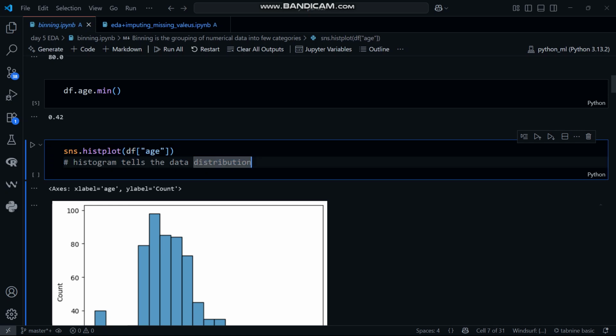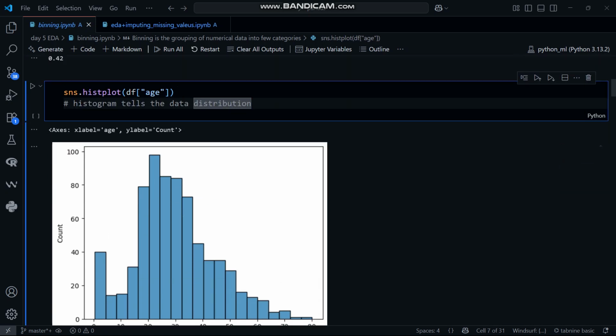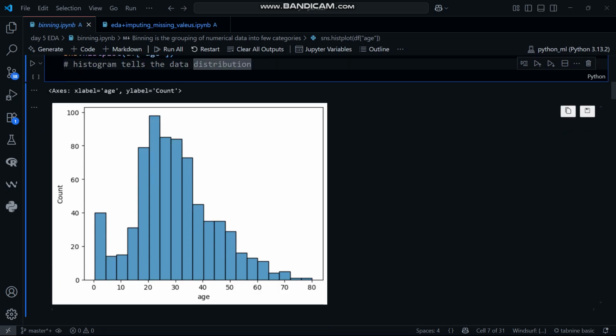Its plot is, yes, a histogram, and a histogram tells the data distribution. What is this graph saying? It's the histogram of count against age. Count is the number of people, starting from 0 to 100, and age is the age limit, starting from 0 to the max, which was 80.